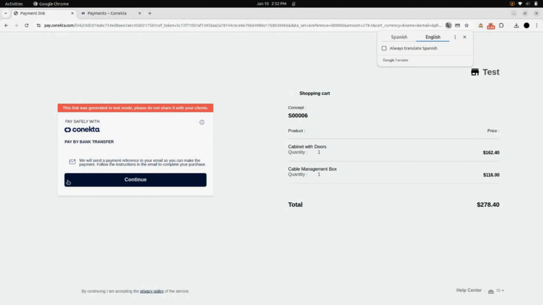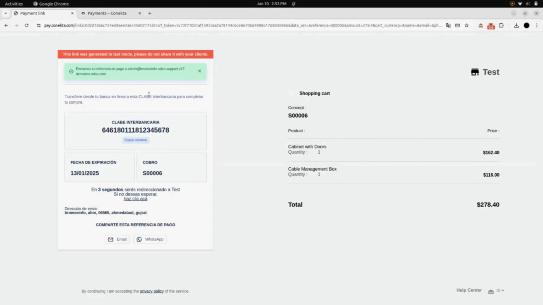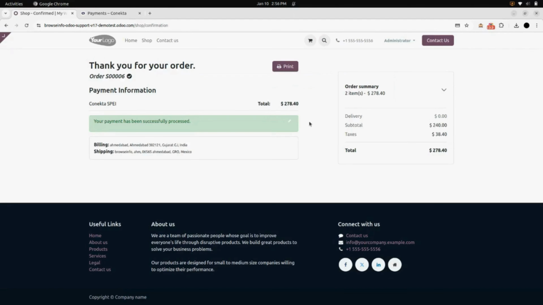Again, click on continue. Add your necessary details. Click on pay. Now you can see that your payment is in process. Now just wait for it to process. Now your payment is waiting for the approval. After that, you can see that your payment is completed.